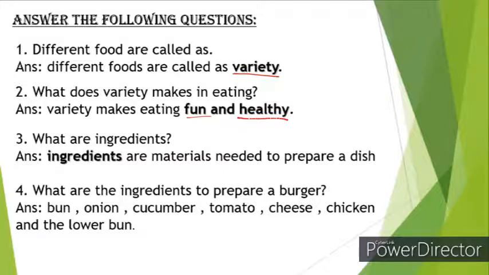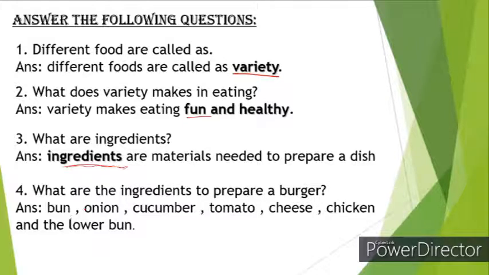So what are ingredients? Ingredients are materials needed to prepare a dish. I gave an example of burger, right? To prepare burger we needed 7 ingredients, right? So ingredients are some materials. To prepare any dish we need some materials, and those materials are known as ingredients. What are the ingredients to prepare a burger?